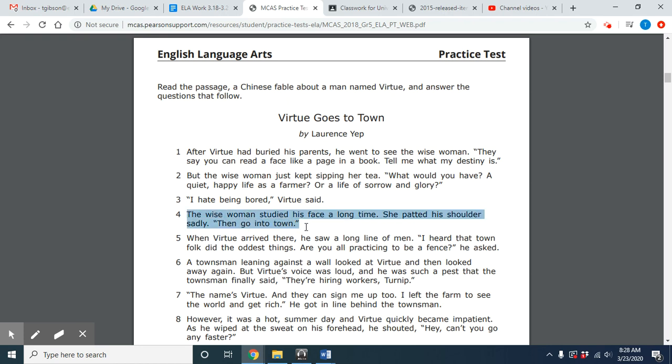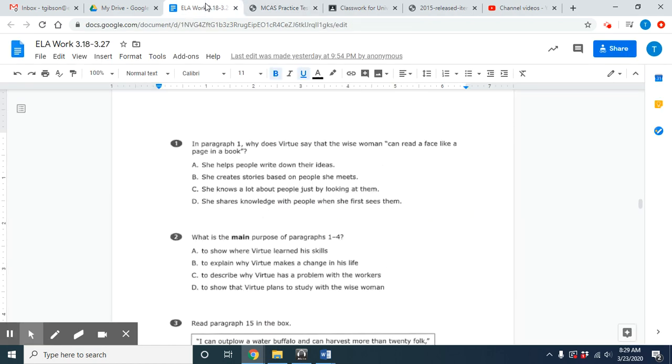So in paragraph four, it says, "The wise woman studied his face a long time. She patted his shoulder sadly, then go into town." So he is going to this lady, asking what his destiny is, basically trying to figure his life out, right? And the woman is giving him some type of information so it could help him. So she's studying his face, okay? The answer choices.